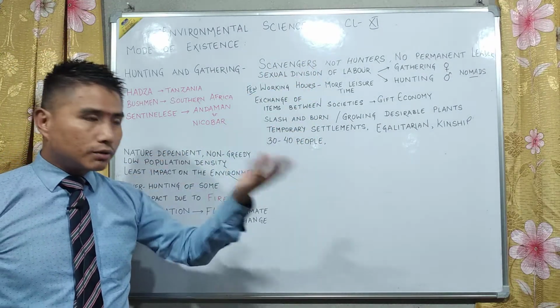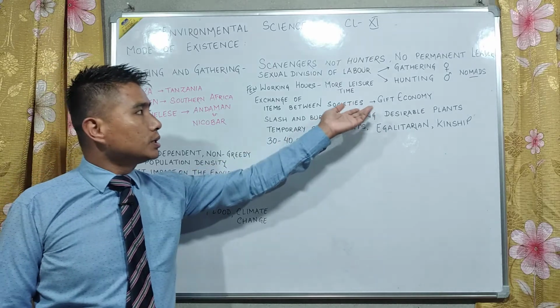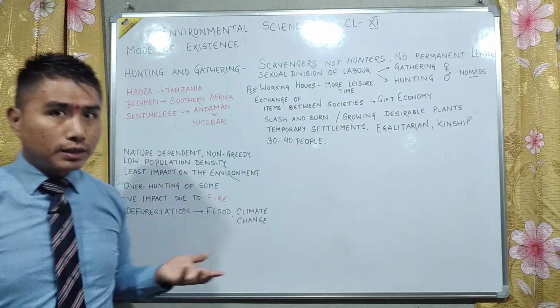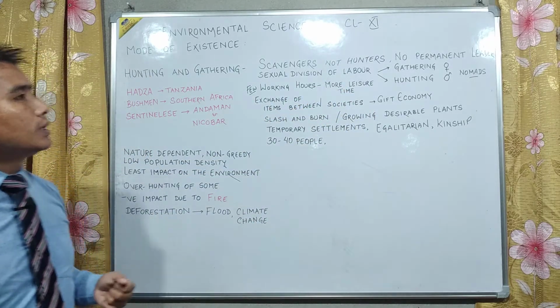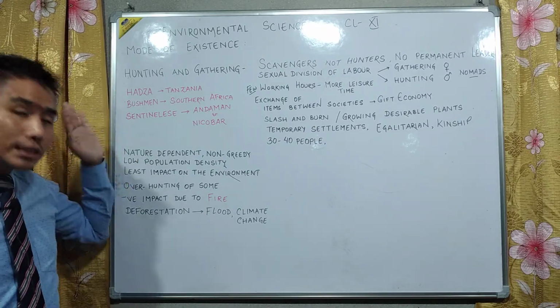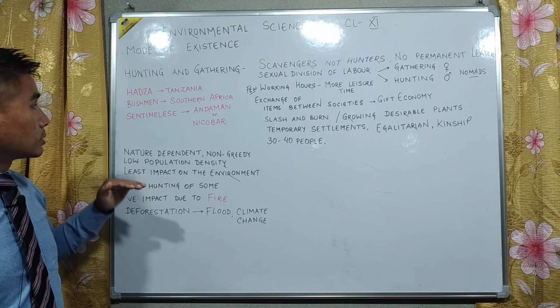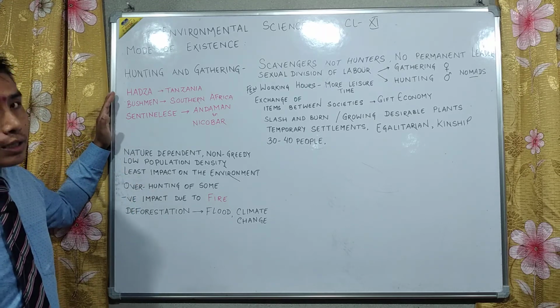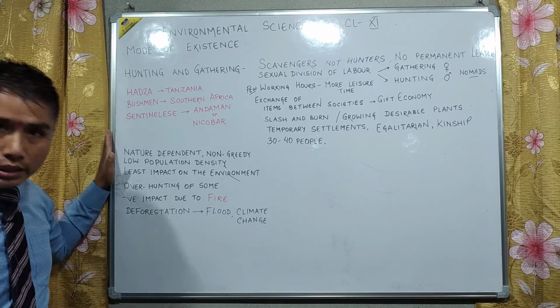And there was an exchange between the two societies when they used to meet. That is known as a gift economy. A few of the hunting and gathering societies which are still present in different parts of the world are the Sentinelese, Bushmen, Hadza, etc.